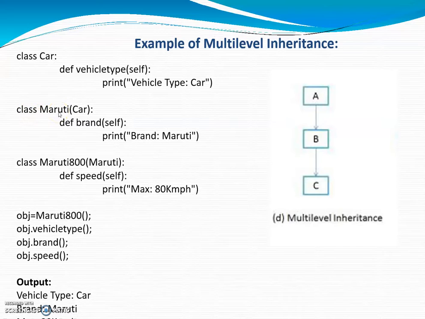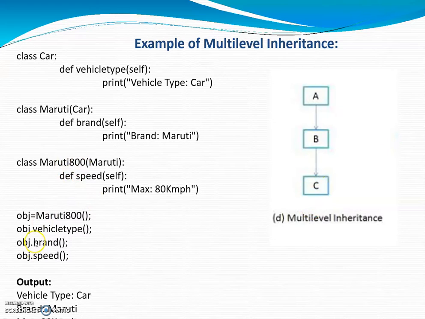Now Maruti is derived from the Car class, and it is the base class of the Maruti 800 class. So class Maruti is derived from the Car class, and here I have just written a brand method to print the message "brand: Maruti" on the console. Next, class Maruti 800, and here I have passed the class name Maruti, because this Maruti 800 is derived from the Maruti class. Means here class A is Car, class B is Maruti, and class C is Maruti 800.